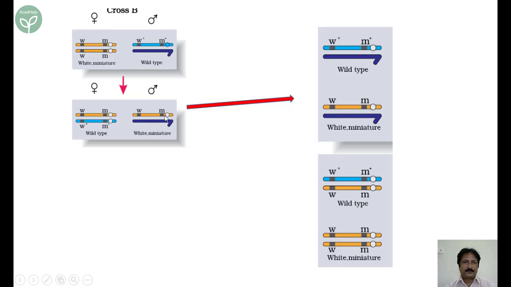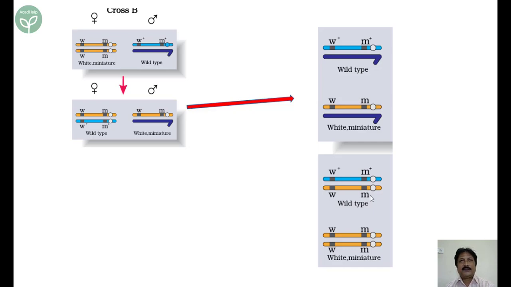Now the X chromosome from the male pairs with this blue one, as you see here, and again this yellow chromosome pairs with this yellow chromosome. Both are X chromosomes. So what do we find? 50% of the males, because there are two males and two females. Always remember that in sex-linked inheritance, the result will always be two males and two females.